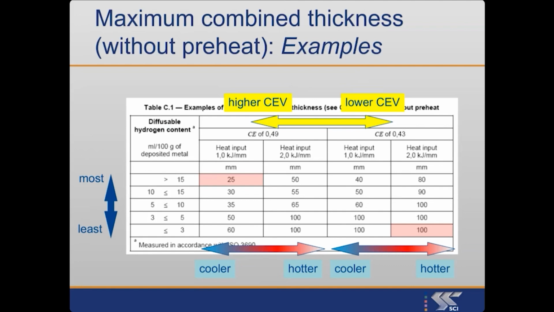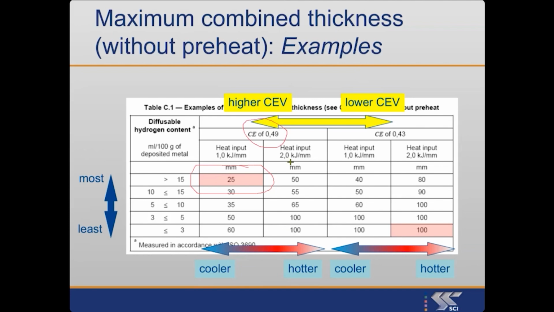So over on the top left-hand side, let me see if I can even get an annotating tool. Here we are. Over on the left-hand side, look where we are highlighted in sort of pinky color. In the left-hand scale, we've got lots of hydrogen in the deposited weld metal. We've got at the top of the table a higher value of the carbon equivalent, 0.49, compared to over on the right, 0.43.